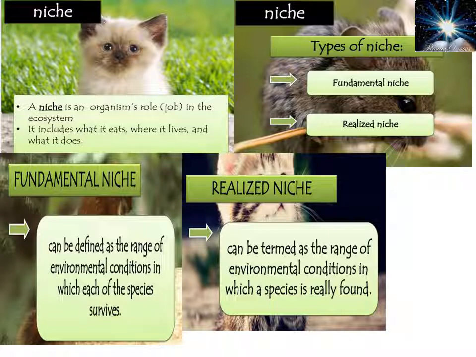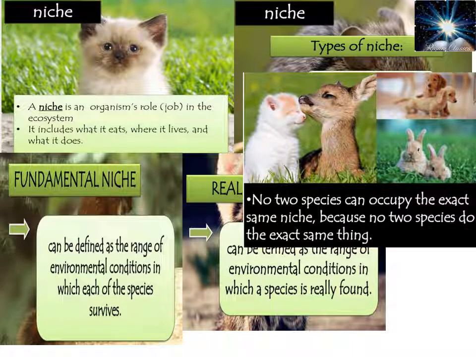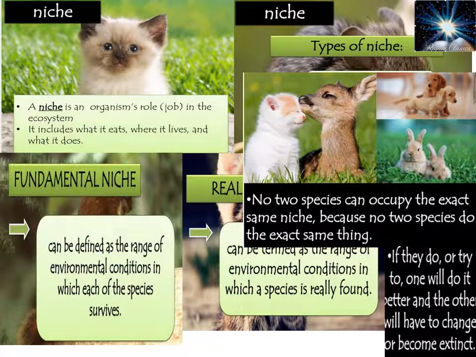So in that case, our fundamental niche can be compressed into a realized niche in the presence of competitors. So fundamental niche is a broader area, whereas realized niche is the actual area where a species can be found. So no two species can occupy the exact same niche, because no two species do the exact same thing.